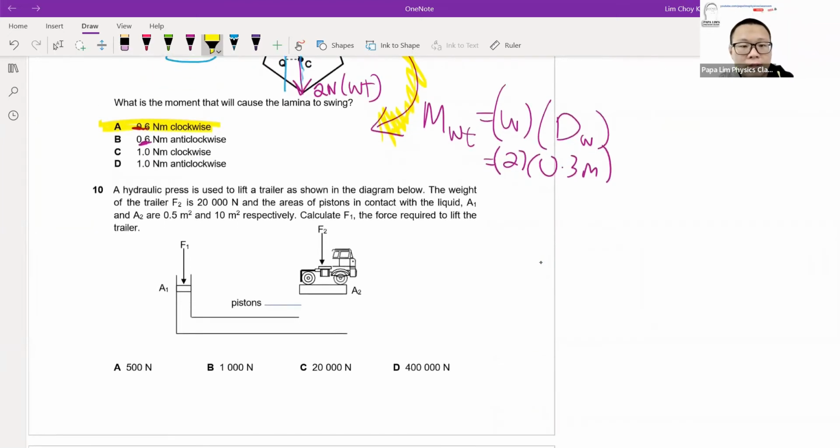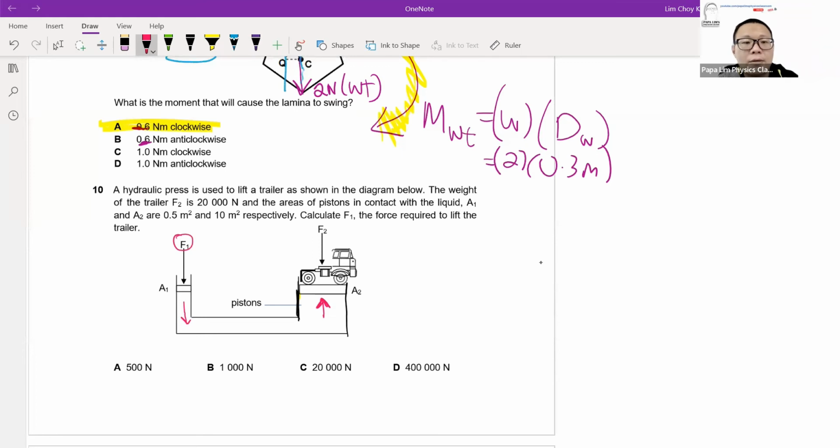The question is here. Let me take it. So the question is there's a hydraulic press. What we have here is a hydraulic press, in the sense that at A1, the force is pressing downwards. This force pushes the liquid inside down, and indirectly the liquid on the right side will be pushed up. And when I push up, the lorry, or the trailer, will be shifted upwards.